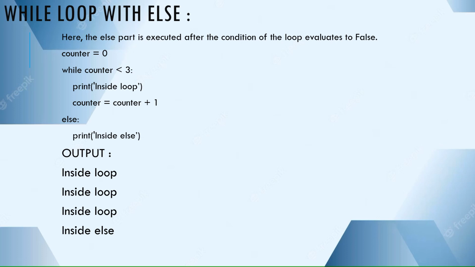If the while loop condition is true, then the statements present in the while loop are executed, or else the statements present in the else block are executed. Now let us take an example. Here we assigned 0 to the counter, and when we go to the while loop, when counter is less than 3, the statement inside loop will be printed on the output screen. So we get inside loop 3 times, and at last counter equals counter plus 1 will be executed and we get inside else the last time.